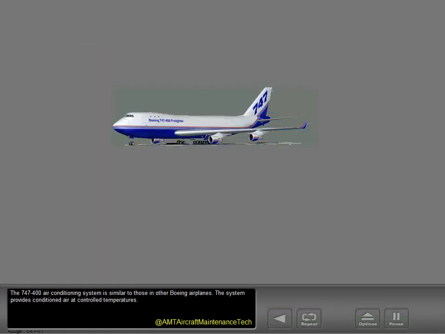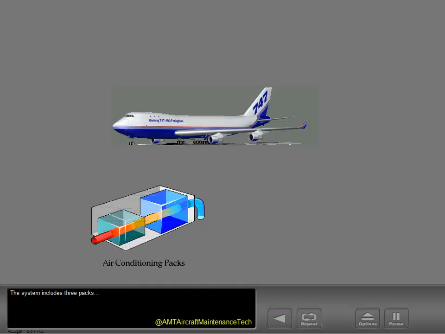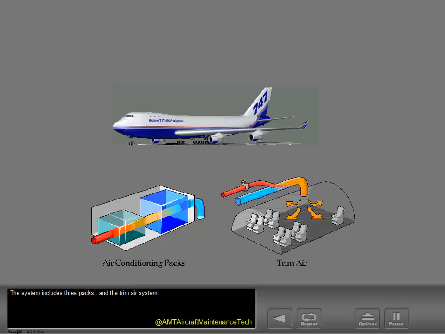The 747-400 air conditioning system is similar to those in other Boeing airplanes. The system provides conditioned air at controlled temperatures. The system includes 3 packs and the trim air system.